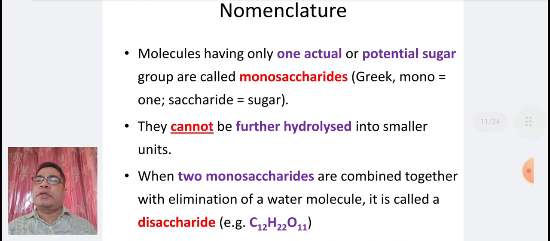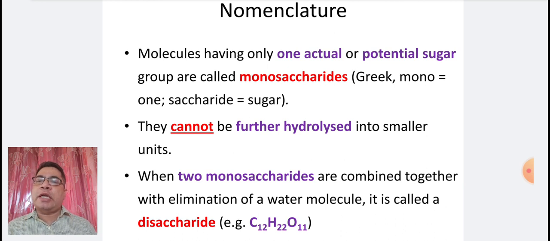Coming to the next point, nomenclature. Molecules having only one actual or potential sugar group are called monosaccharides. In the Greek language, mono is nothing but one and saccharide means sugar. They cannot be further hydrolyzed into smaller units.